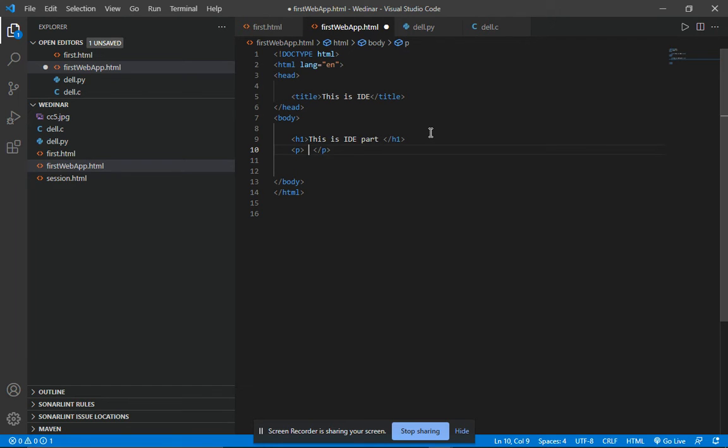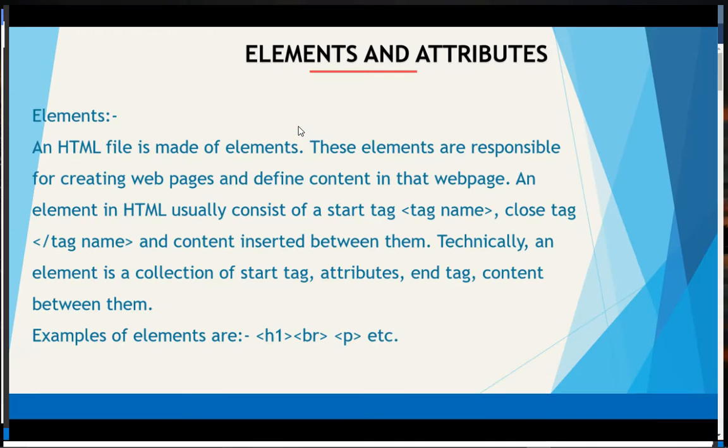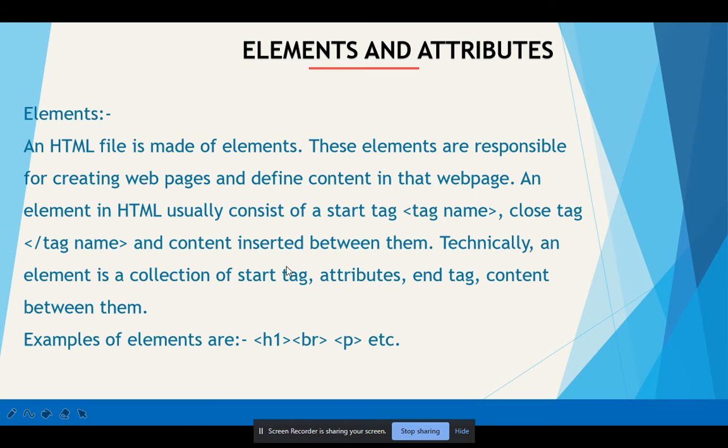So all these things are elements and attributes. Examples of elements are H1, BR, P, etc. So you don't need to worry about that. I will show this into practical. Firstly, I will complete my PPT, so you can have a good understanding about all this that I will show in the coding part, or you can say in practical. So you have to understand all these things. Okay.